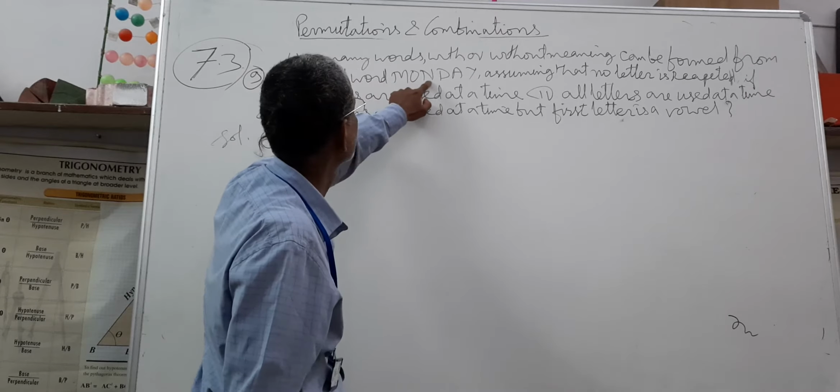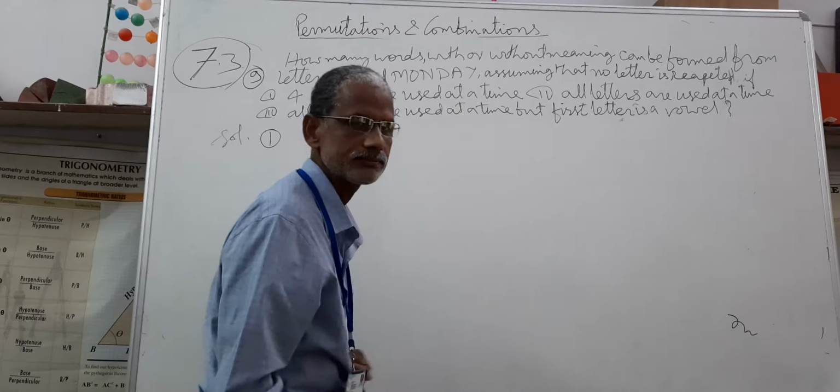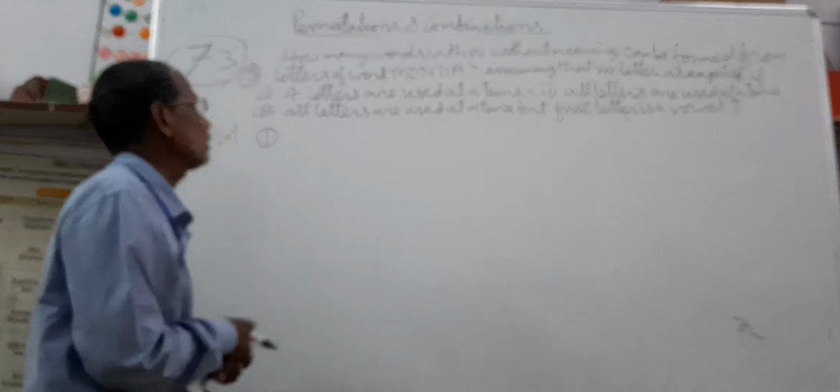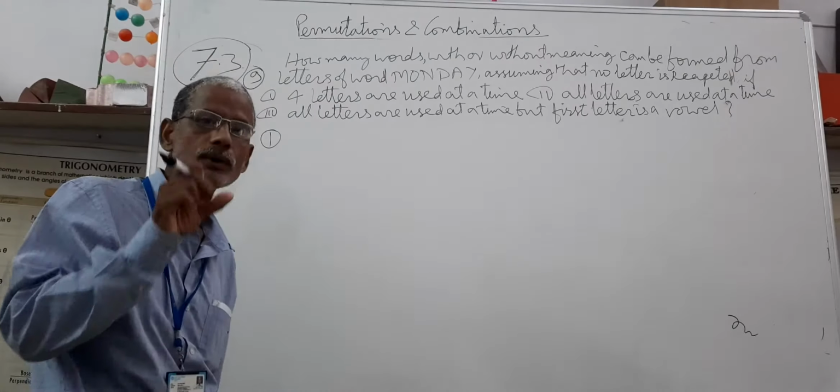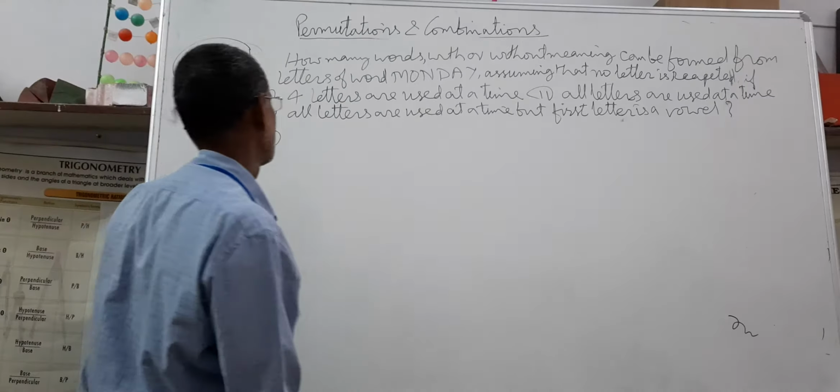Total number of letters are 1, 2, 3, 4, 5, 6. You are required to arrange 6 letters taking 4 at a time, which can be done in 6P4 ways.